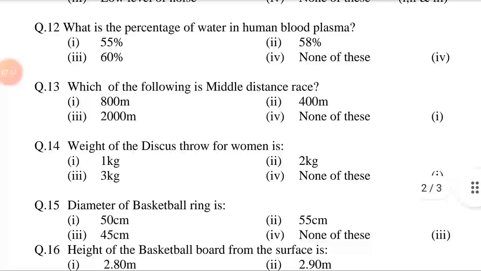Question number 12. What is the percentage of water in human body plasma? Option first, 55%. Second, 58%. Third, 60%. Fourth, none of these. Answer is option fourth, none of these.